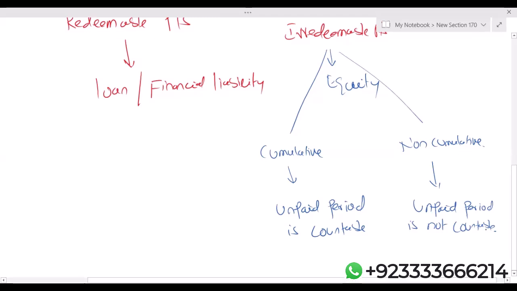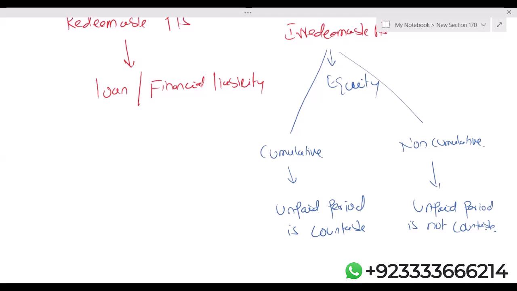Another important concept. Listen carefully, please. In case of irredeemable cumulative preference shares, whether the organization has declared the dividend or not, while calculating EPS you have to calculate the preference dividend and deduct it.